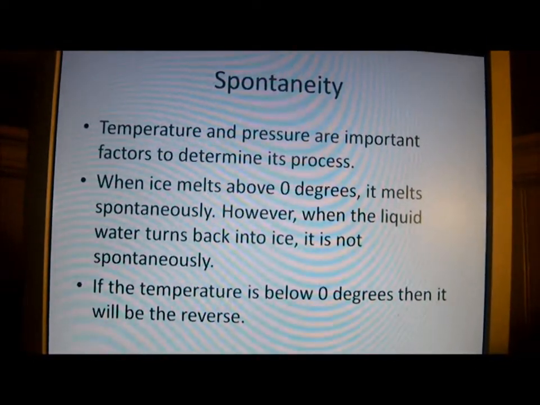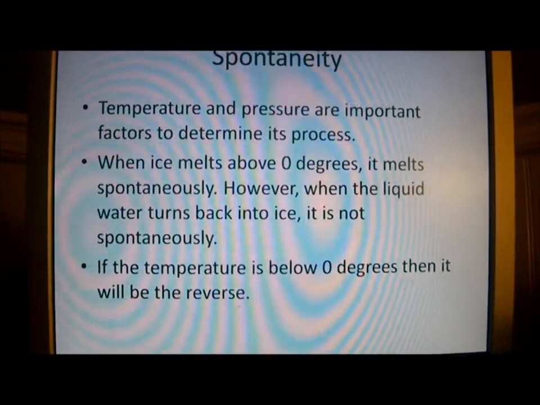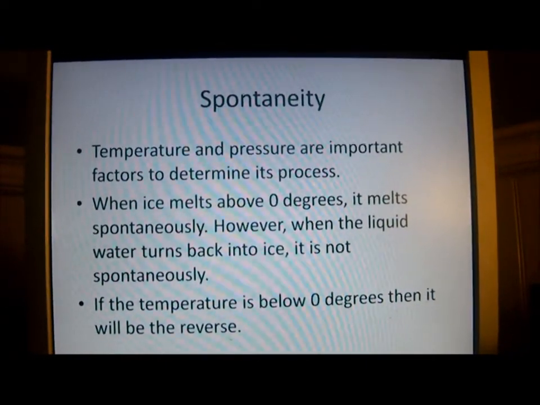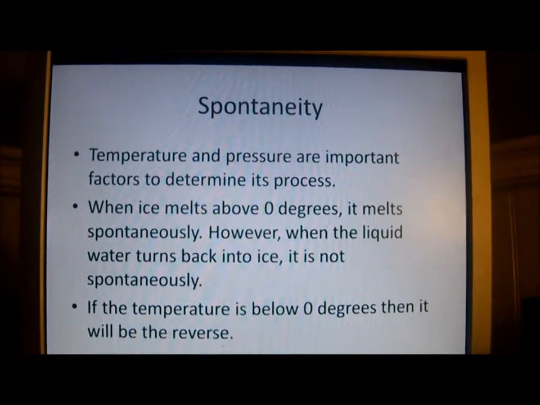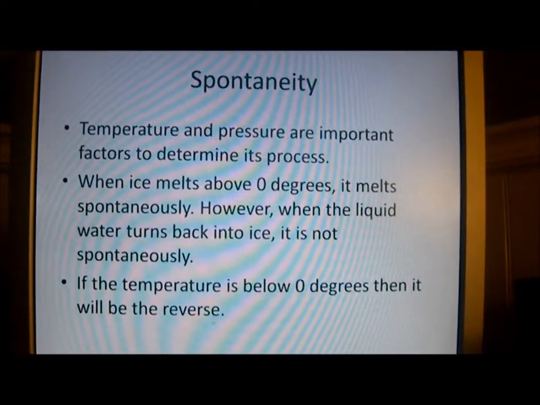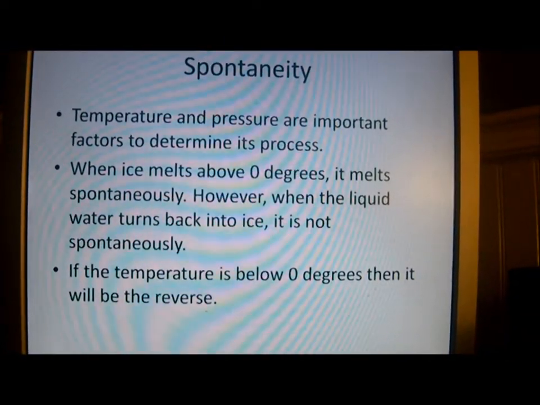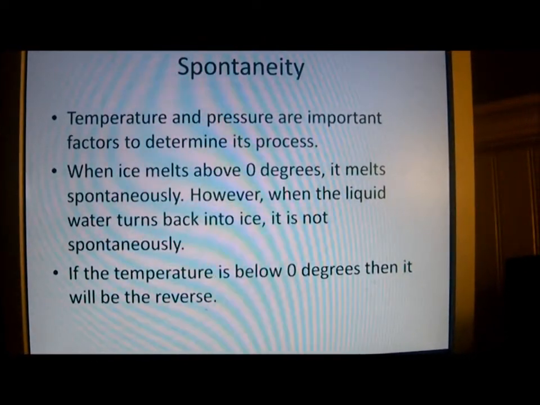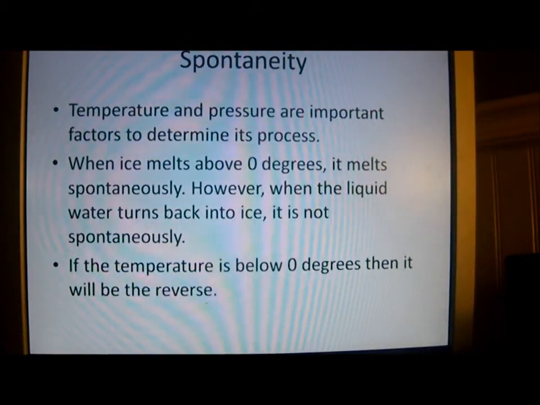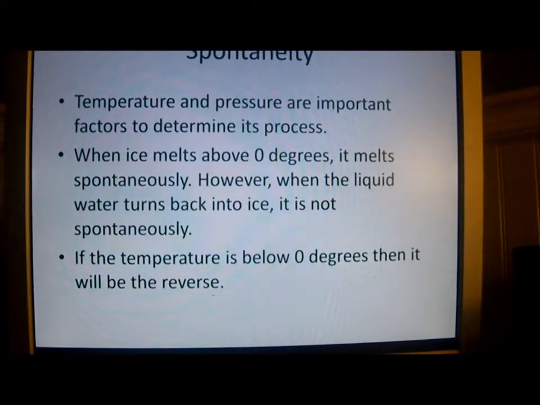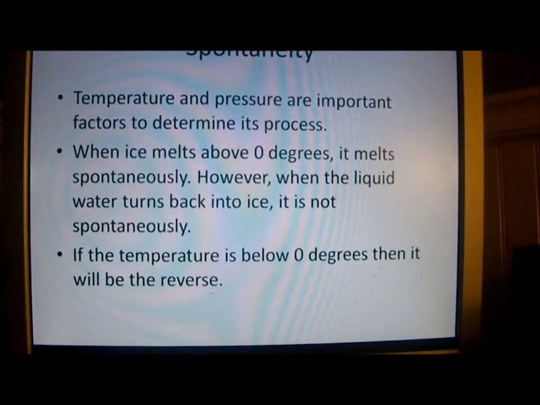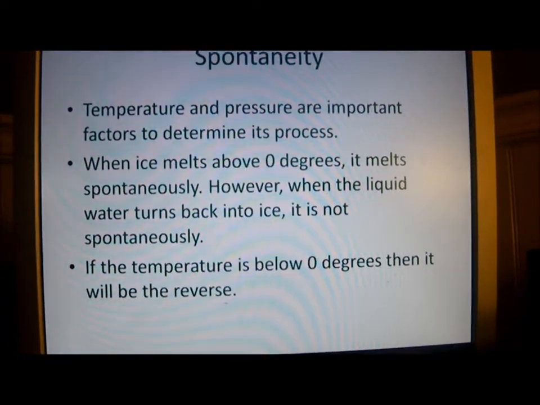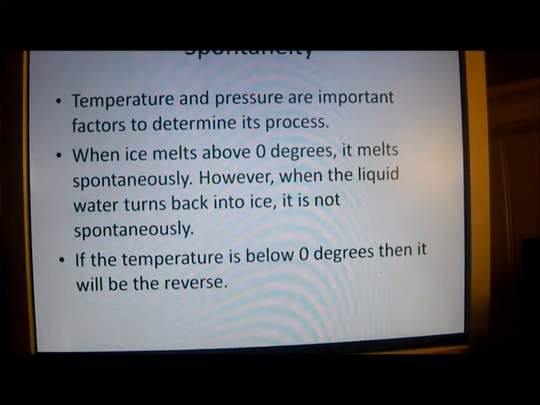Spontaneity: temperature and pressure are important factors to determine this process. When ice melts above 0 degrees, it melts spontaneously. However, when the liquid water turns back into ice, it is not spontaneous. If the temperature is below 0 degrees, then it will be the reverse.